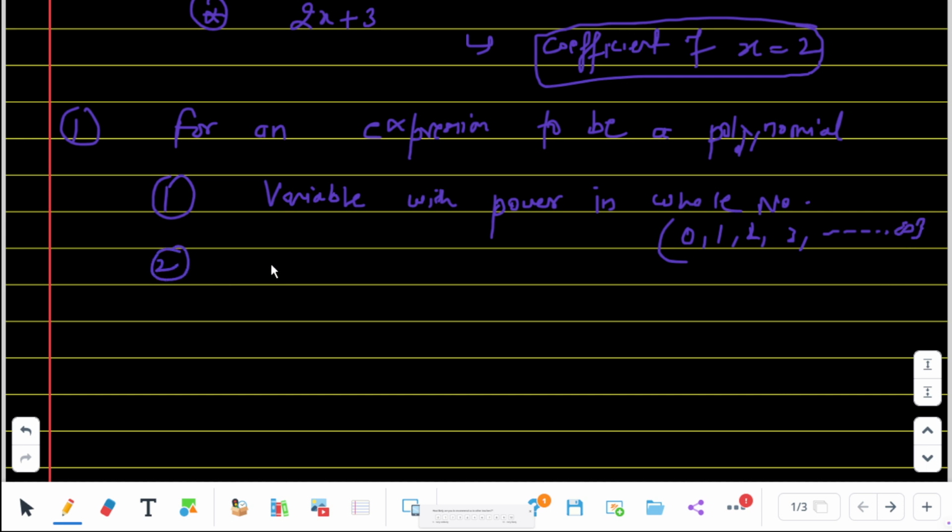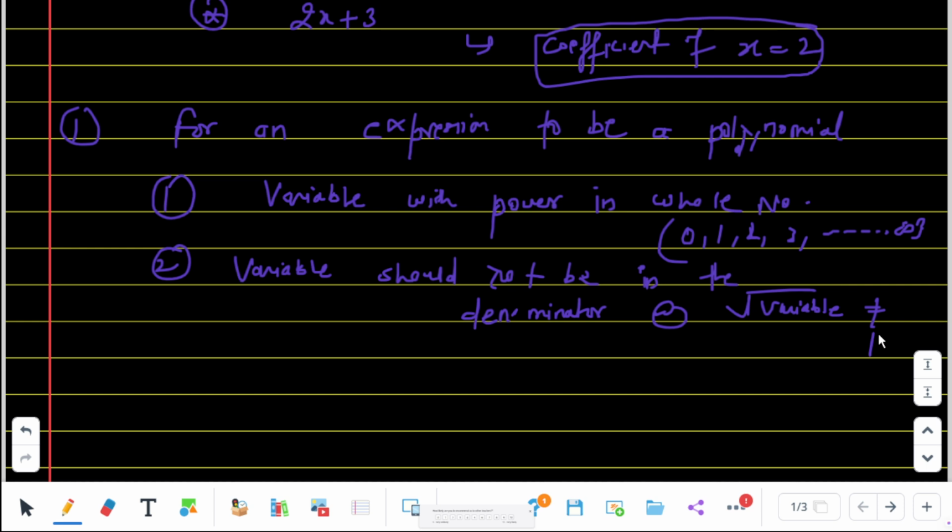Second, the variable should not be in the denominator or inside a square root. If it is, then it is not a polynomial.